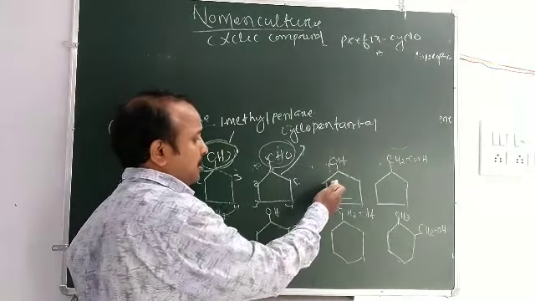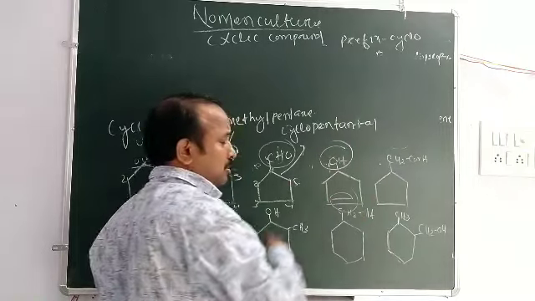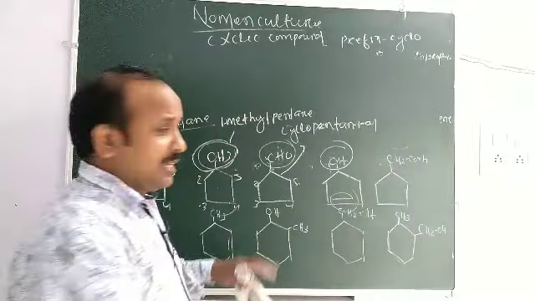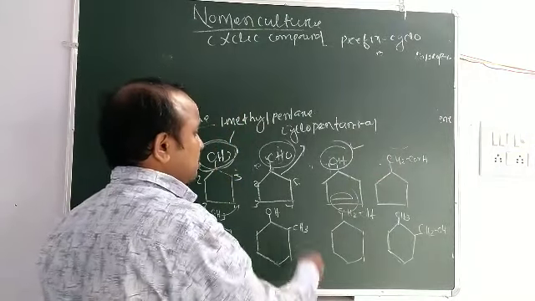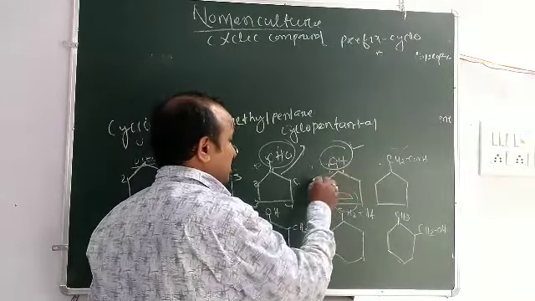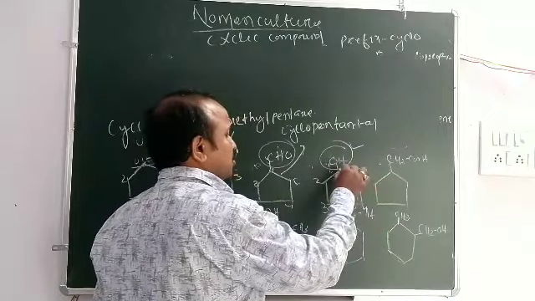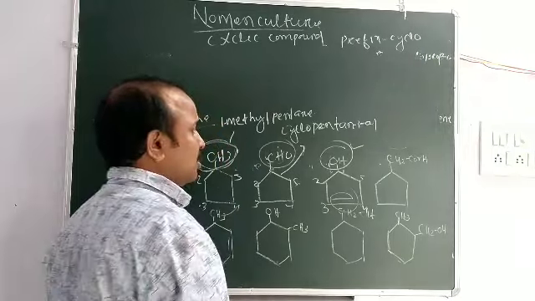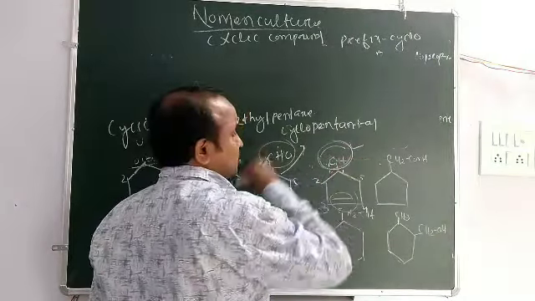Okay, then look at this compound. Here is a functional group and also a double bond. But which has more priority? The functional group has more priority. So you can count from this side 1, 2, 3, 4, 5. If you count 1, 2, 3, both get the same locant. So this is used as the suffix.